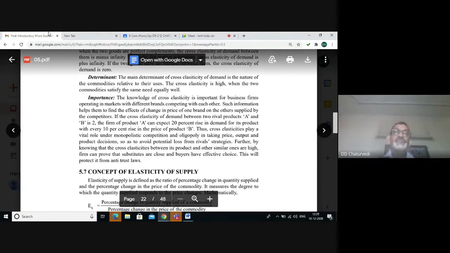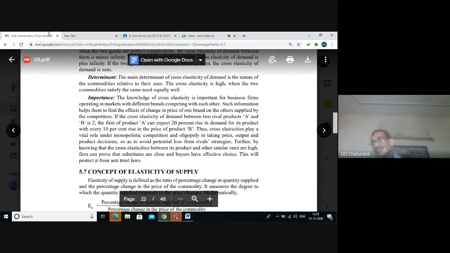Suppose the cross elasticity of demand between two rival products is 2. It means a firm can expect a 20% increase in demand for its product with every 10% rise in the price of product B produced by, say, another firm. So the firm can avoid potential loss from the strategies adopted by the rivals or the competitors.